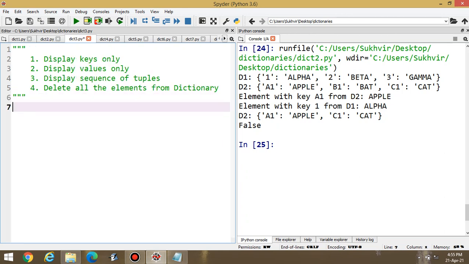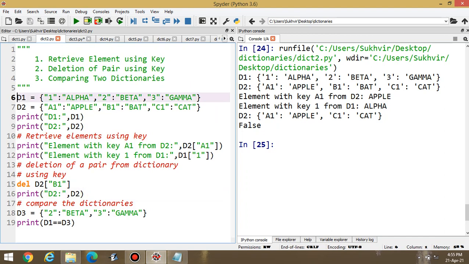Now the third target point of the dictionary is display keys only. Suppose I have to display only the key elements, then display values only, display sequence of tuples, and delete all the elements from the dictionary. Then what to do? Suppose this one is the next target point.